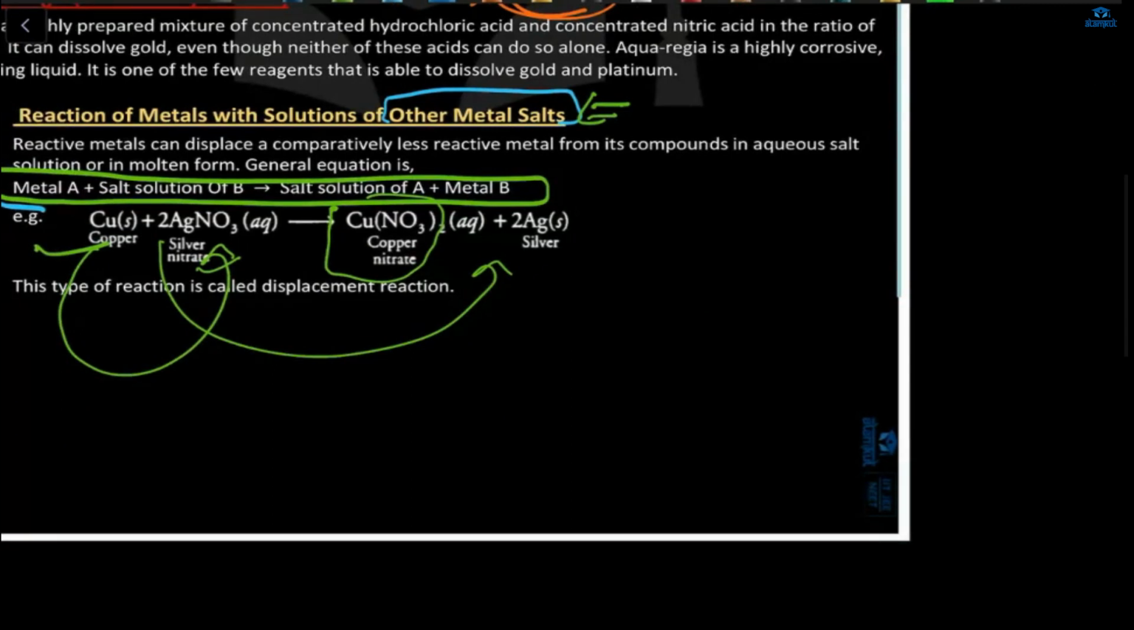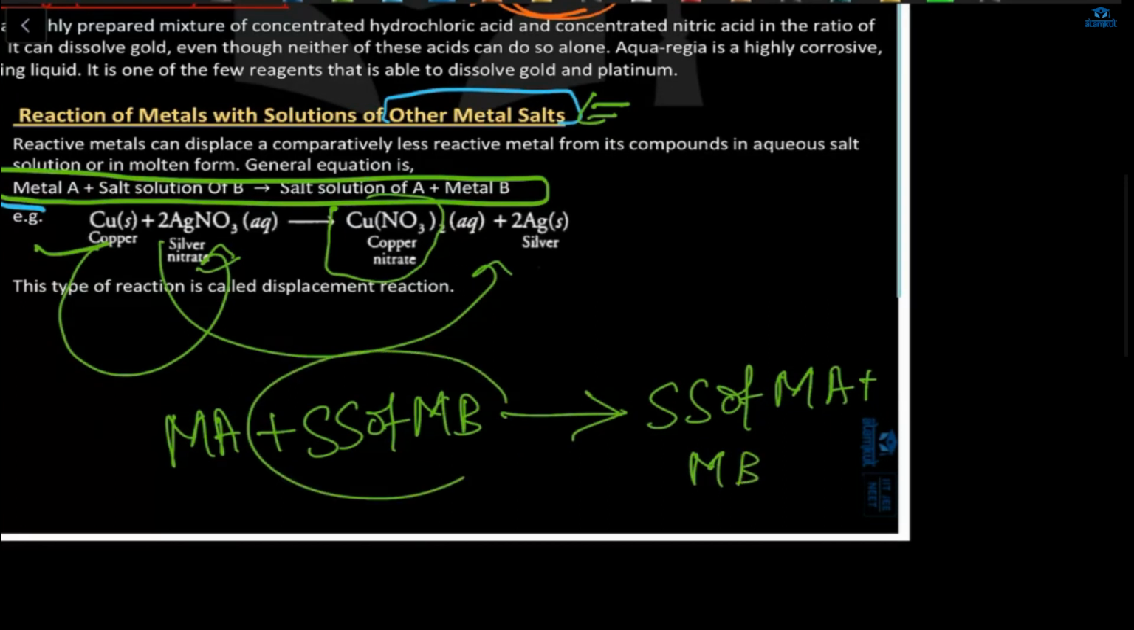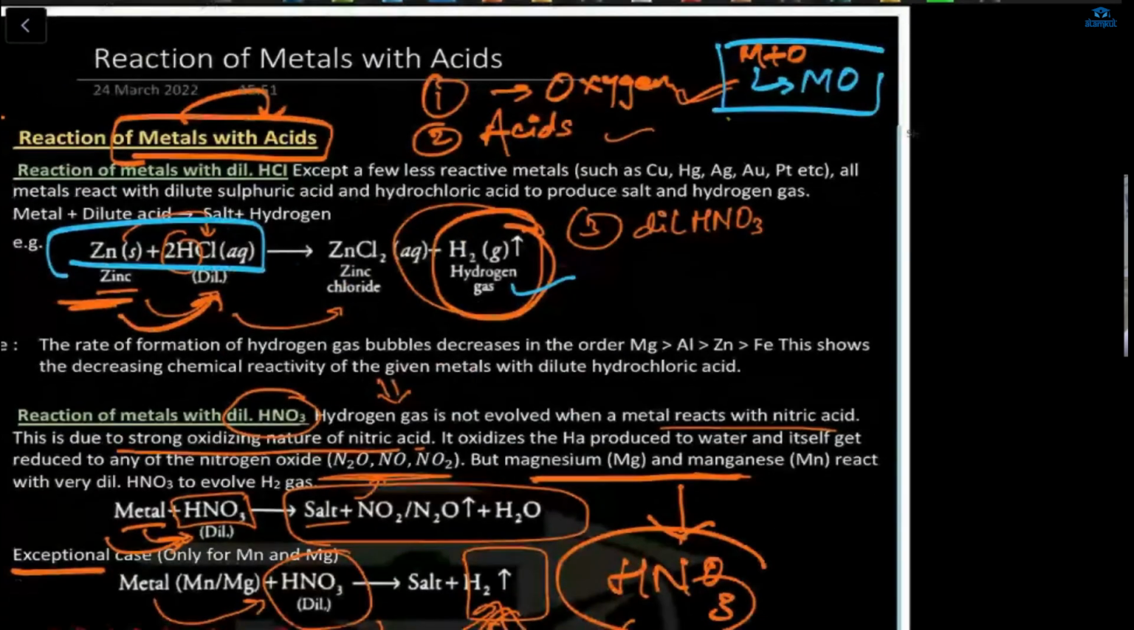So it is important to note that metal A will combine with a salt solution of metal B. SS is for salt solution. So what will be the product? The product will be the salt solution of metal A plus metal B. Means the salt solution of B will combine with A, and B, which was already combined with the salt solution on the reactant side, will be alone on the product side. Got it? Clear? Yes, ma'am.